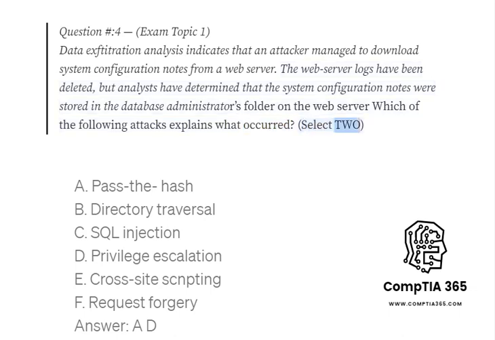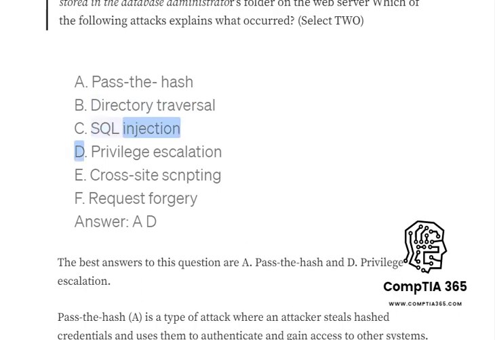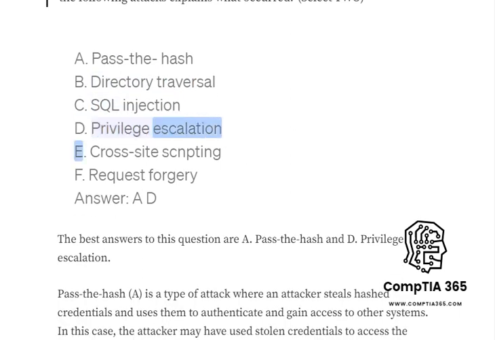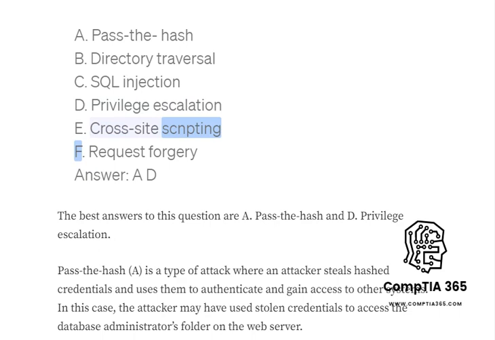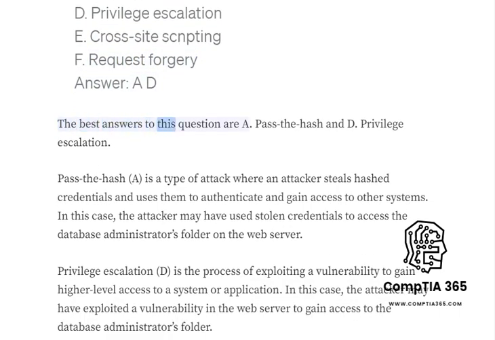Select 2. A. Pass the hash. B. Directory traversal. C. SQL injection. D. Privilege escalation. E. Cross-site scripting. F. Request forgery. Answer, A and D. The best answers to this question are A, pass the hash, and D.